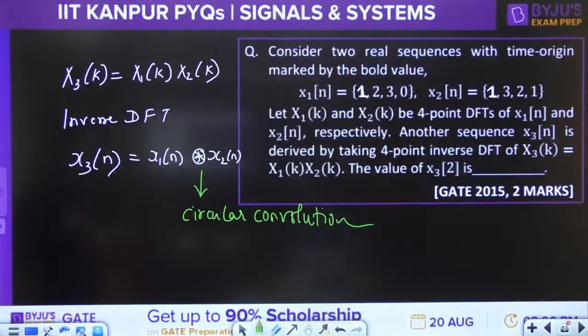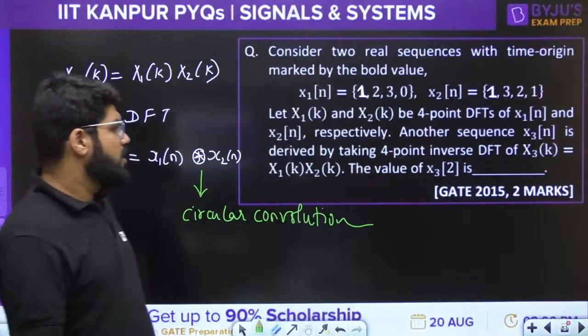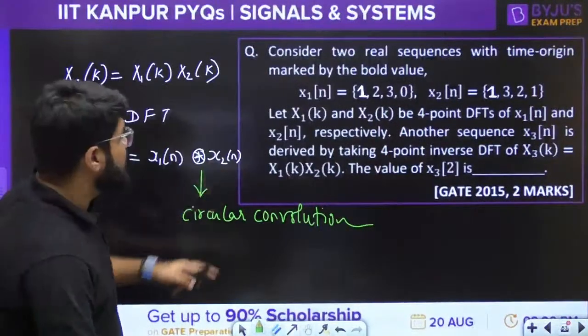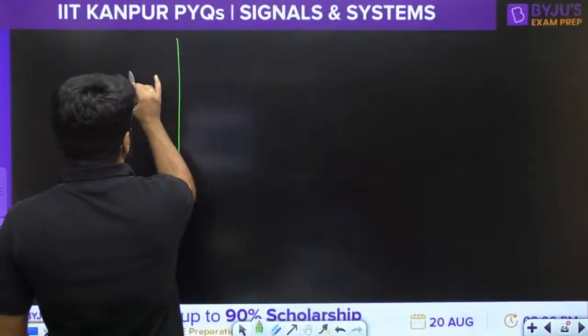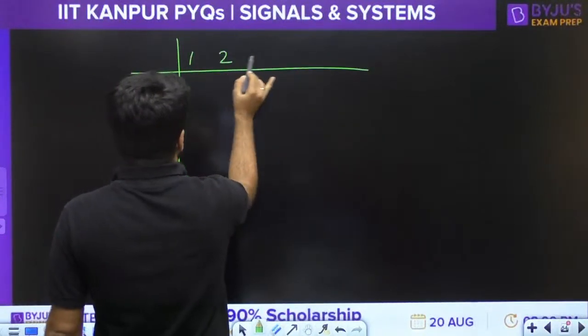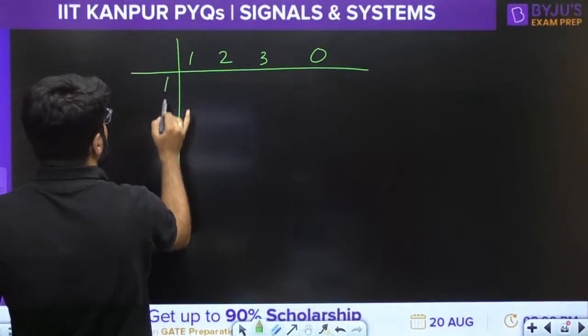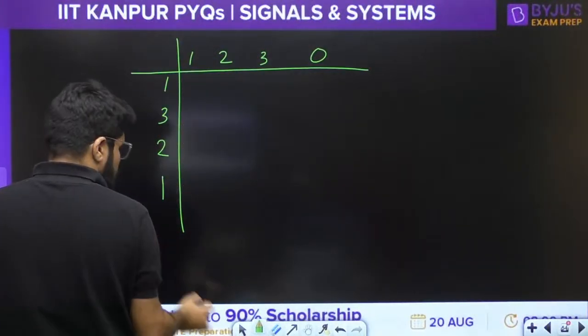We have the circular convolution. What is the value of x3(2)? Now, how to solve the circular convolution? x1(n) and x2(n) are given to me. x1(n) is 1, 2, 3, 0, and then you have x2(n) is 1, 3, 2, 1.